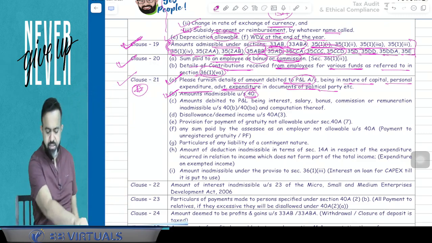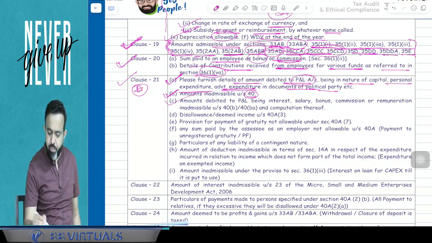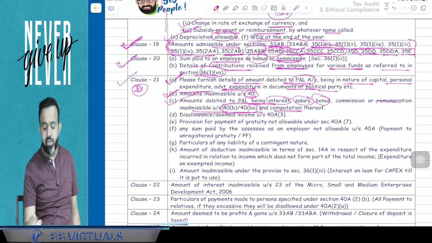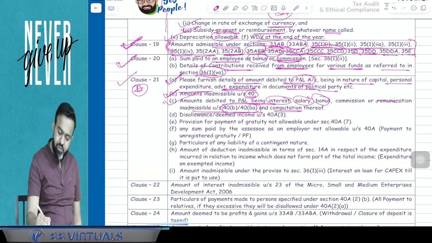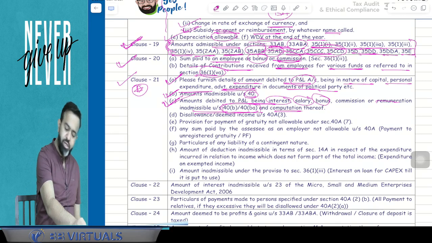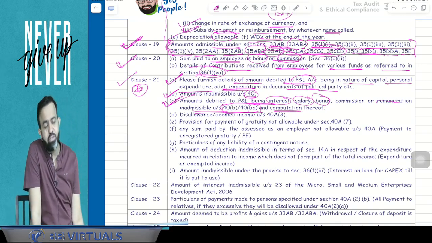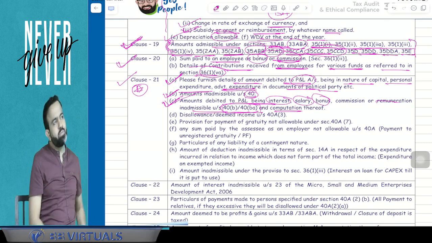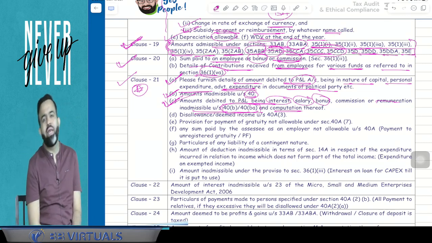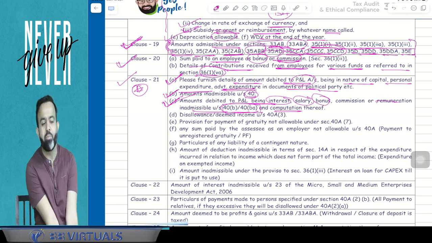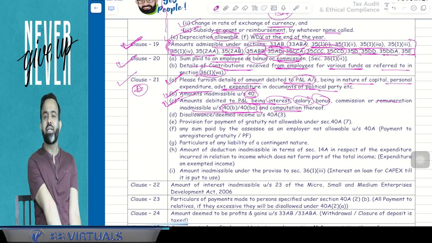Now 21C says that amount debited to profit and loss being interest, salary, bonus, commission or remuneration inadmissible under section 40 clause B or 40BA and computation thereof. Guys, you know that whenever partnership firm pay any remuneration or interest to partner, then it is allowed as per the limit. And what was the limit? Limit was in case of the interest, 12% simple interest on partner's capital or partner's loan, and in case of the remuneration, there is one calculation method, book profit.